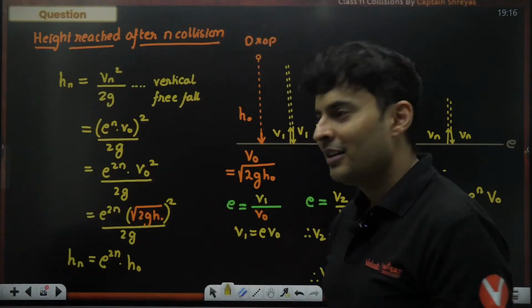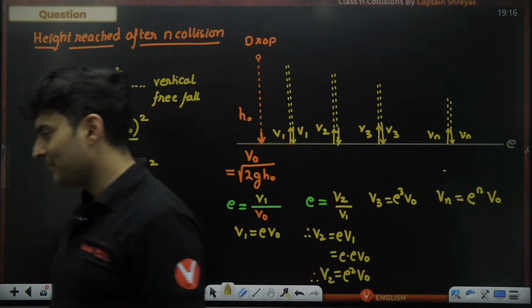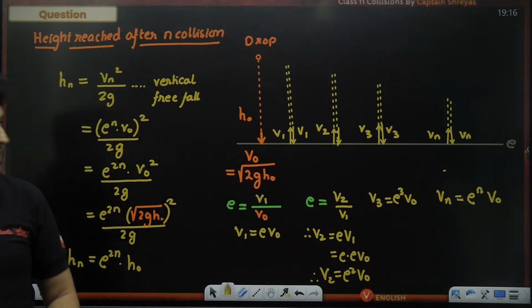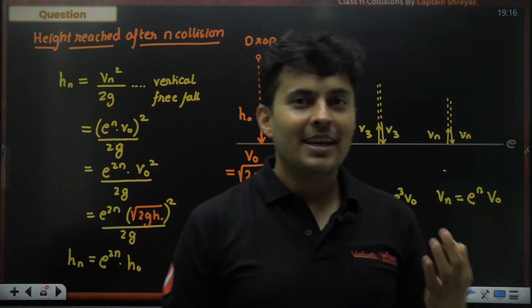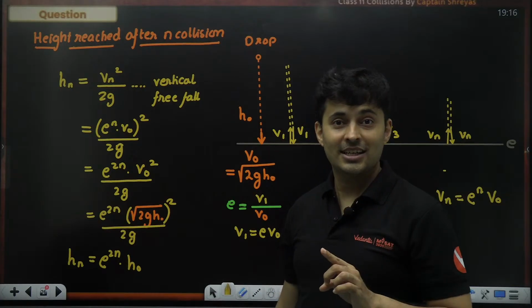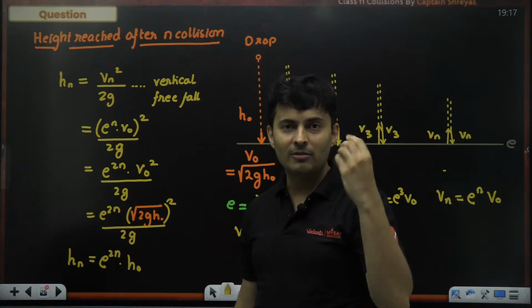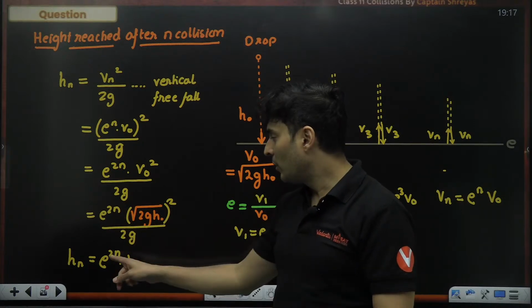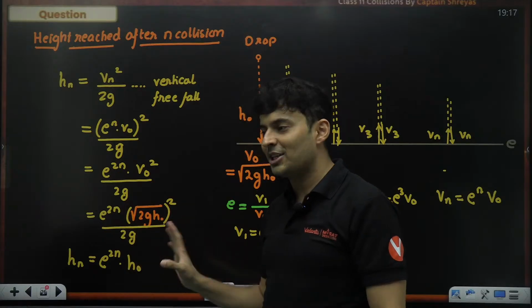Is that clear? Okay, this is a very good conceptual problem on inelastic collision. Guess what? Yes, it is an infinite GP. It is a decreasing GP. Guess what? If e is 1, it means it is an elastic collision. 1 raised to any number is 1. 1 raised to 2, 1 raised to 100, 1 raised to infinity is also 1. So this number will become 1. So the nth collision height will become h naught.